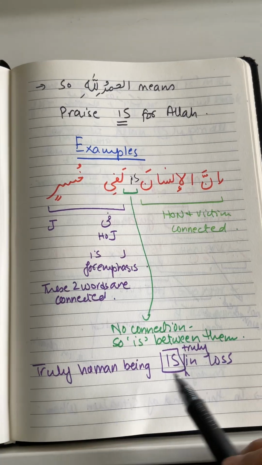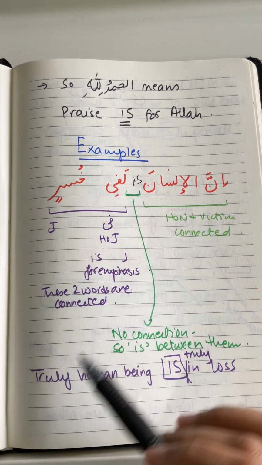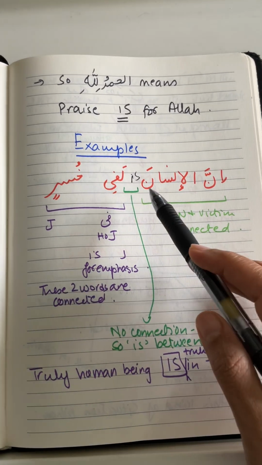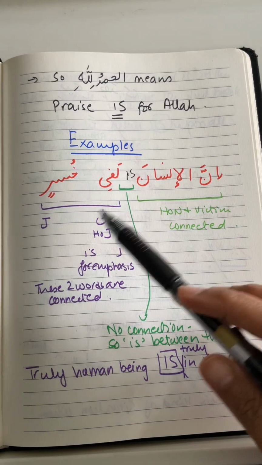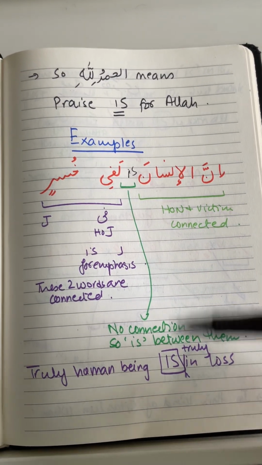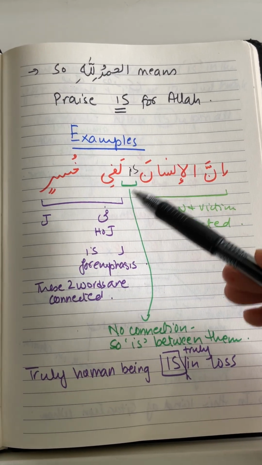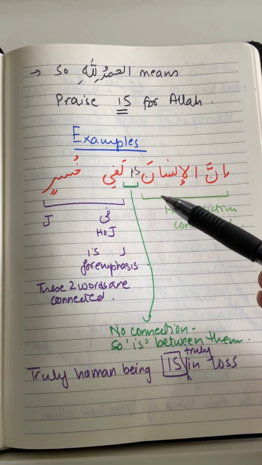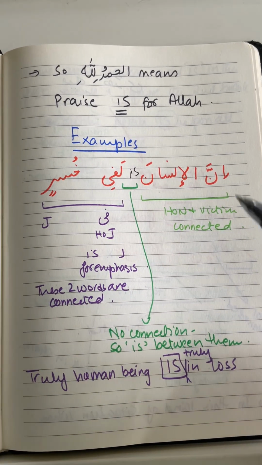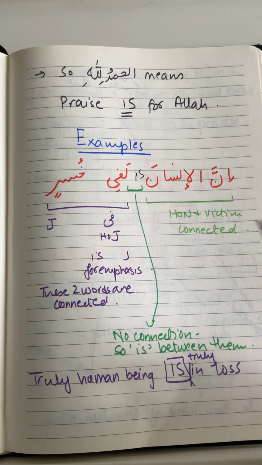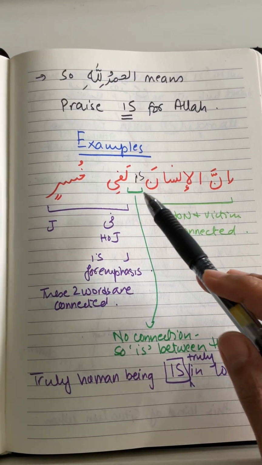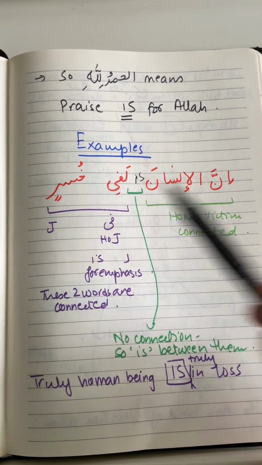So let's look at the translation. Innal insana, truly the human being, and then there is this "is", and then lafi khusrin, truly in loss. The lam in lafi is to give more emphasis. So truly in, and then loss. So indeed the human being is truly in loss. So this is how we know that there is going to be an invisible "is" in between whenever there is a break in the chain.